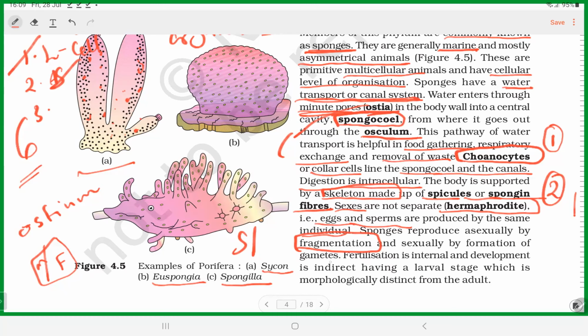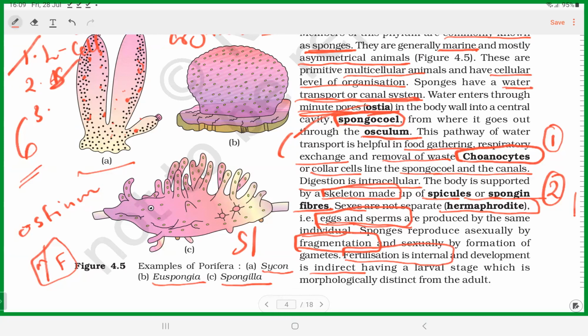Okay. And then fertilization. Since male and female reproductive cells are produced within the body, fertilization is internal. Internal fertilization, within the body, fusion of male and female gametes can occur. And then the development is indirect. See, in animals, we use two patterns of development. One is called what? Direct development. The next one is indirect development.